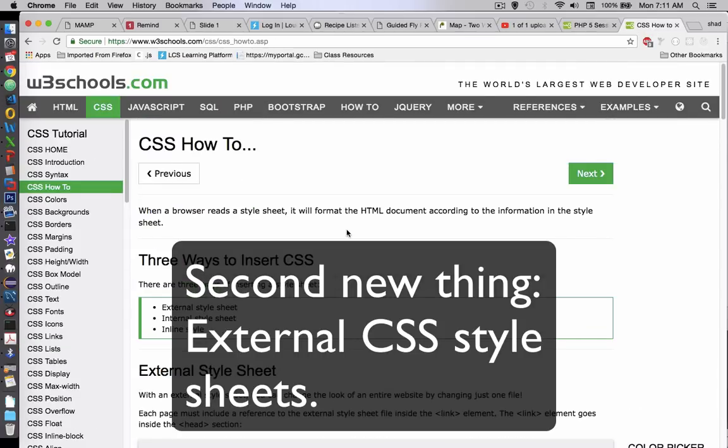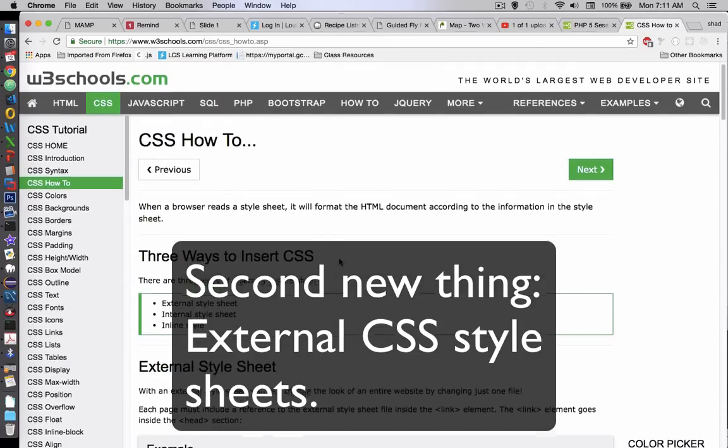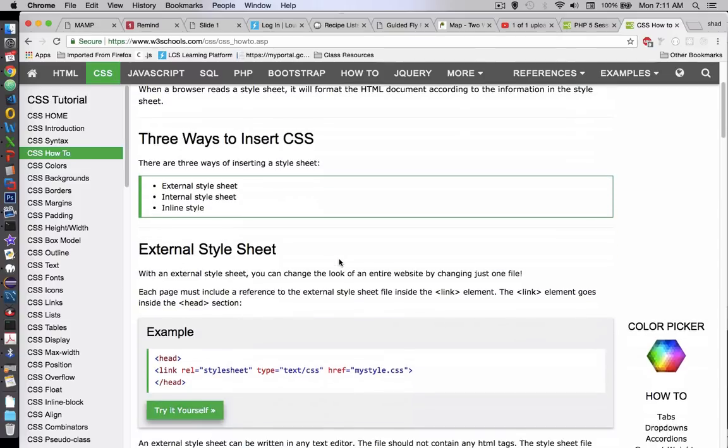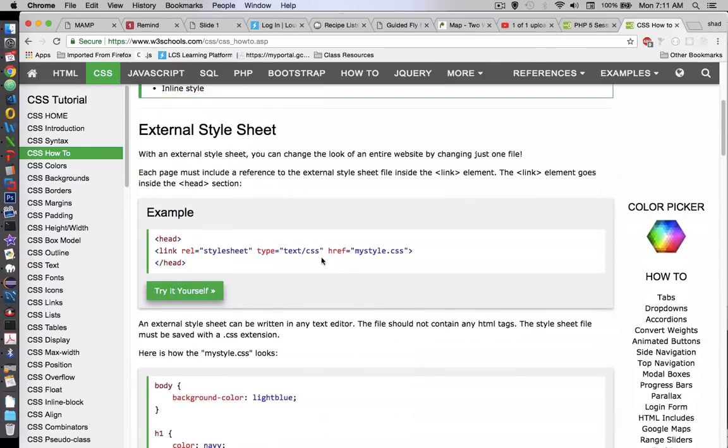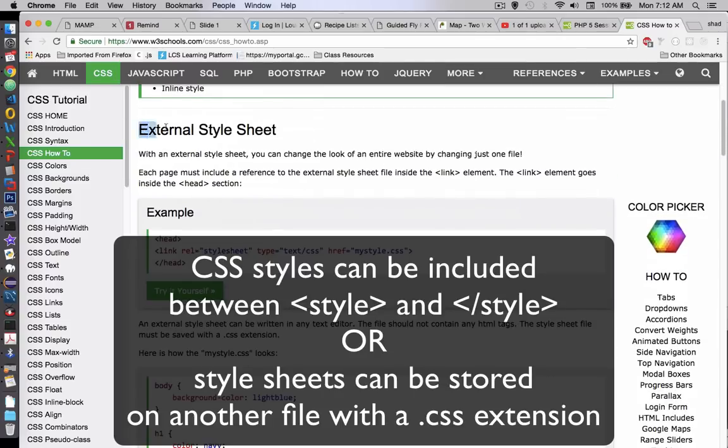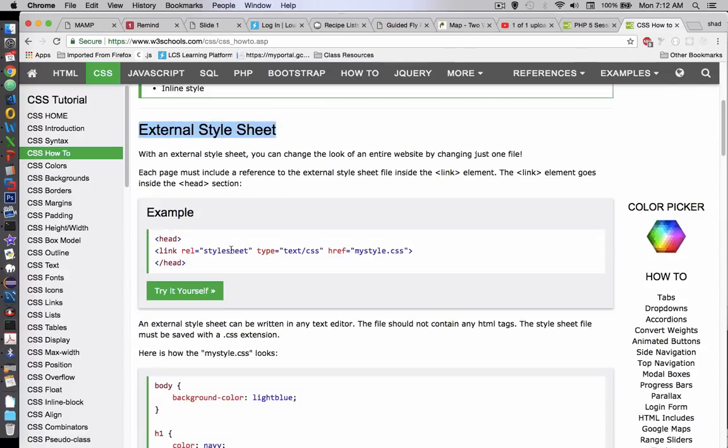Here is another new thing that you'll see in this application. We're going to look at CSS coding, and we're going to use an external style sheet. So most of the time we've been working with styles right in line with our HTML code. This format allows us to take an external file and in one line define it in the HTML code. So let's see what it looks like. We'll try it ourselves.